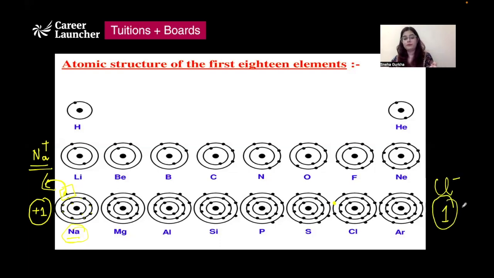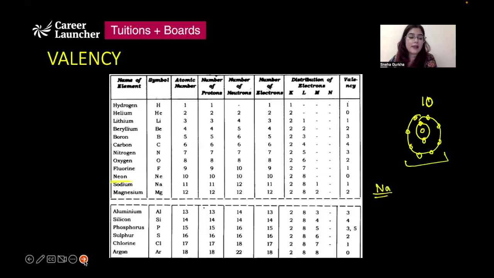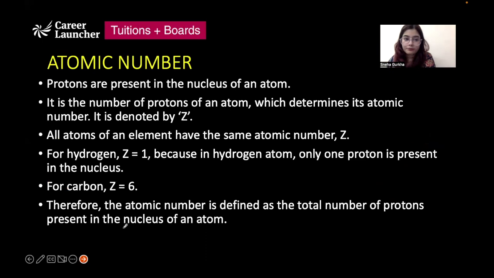If we talk about magnesium, it has 2 electrons in its outermost shell. It can either lose 2 electrons or gain 6 electrons. It is easier for it to lose 2 electrons. So we can represent it as Mg2+, and its valency would be 2. That is how we would calculate the valency. And here is actually the valency of different elements which is given.